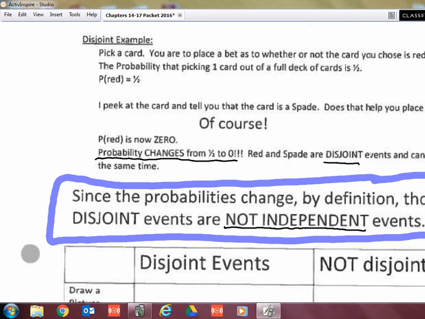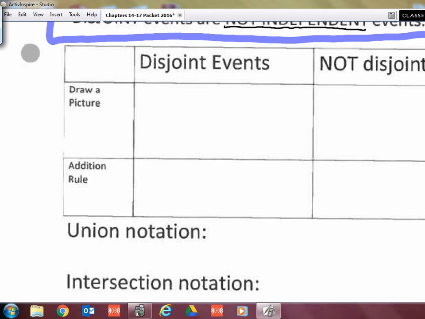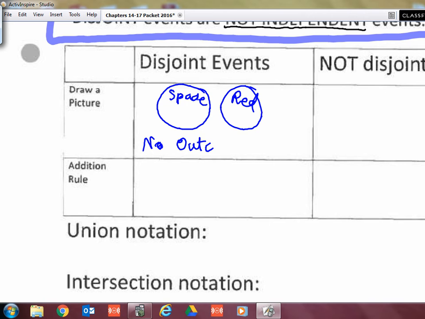All right. So now let's draw some pictures here of what a disjoint event looks like. So let's get a visual representation. Since disjoint events cannot occur at the same time, my circles do not overlap. So let's say we have spade and we have red. Those do not have any overlapping cards. Okay? So in summary, disjoint events have no outcomes in common.